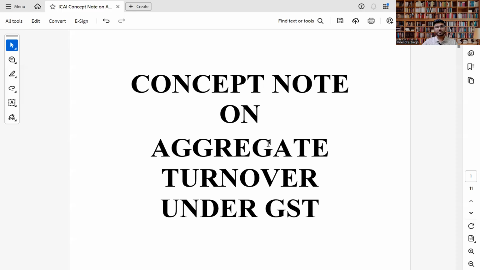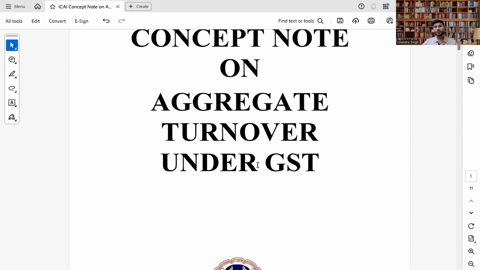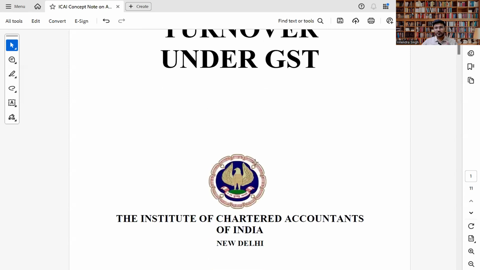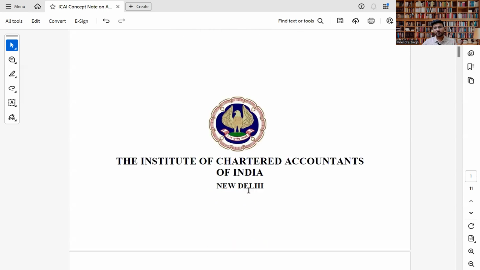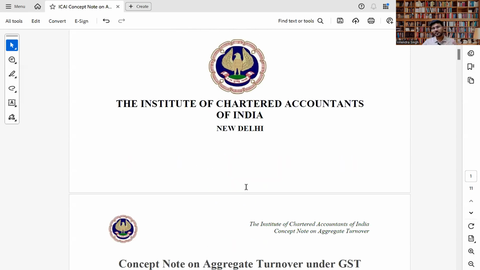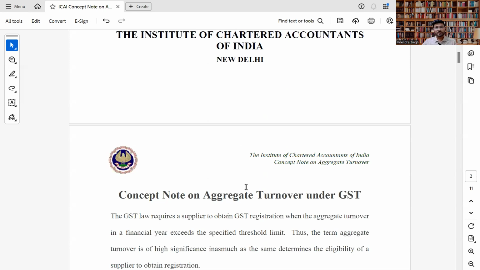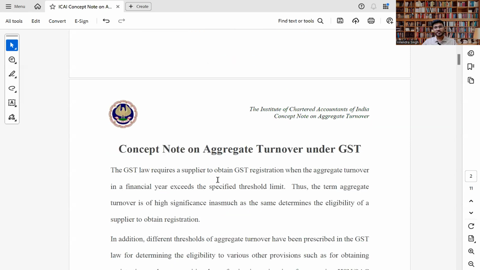Yes, guys. As you can see here, the concept note on aggregate turnover under GST. This concept note has been given by ICAI in 2022. Still, there is no amendment in the aggregate turnover definition. It's a great concept and a great recommendation from ICAI to change all these things.